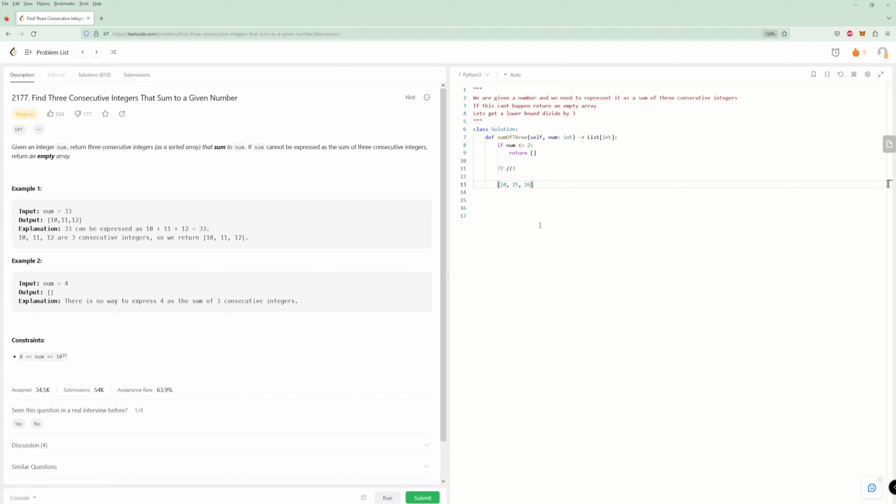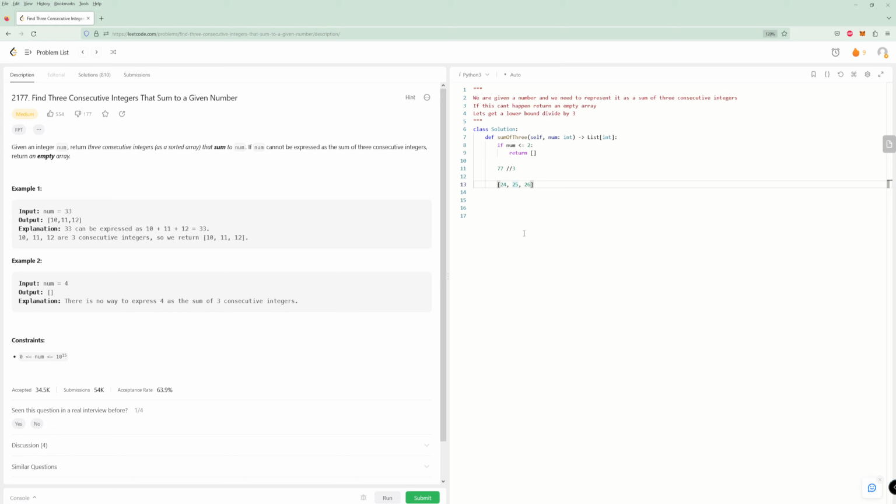And so our plan is, once again, we try to go left as much as we can, so we have this, then we make a copy of it, then we try to go left as much as we can until we hit this, or we try to go right as much as we can. Now actually, let's think about this. If a number is 3 consecutive numbers, I think it might even be easier than that, honestly.